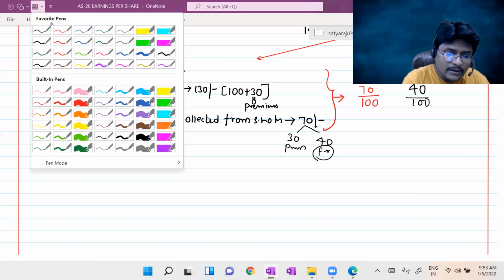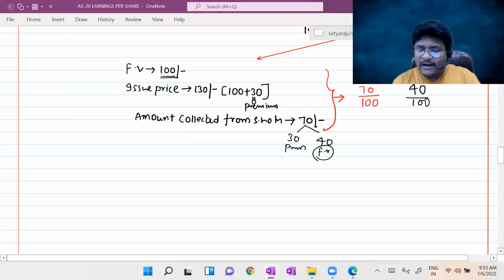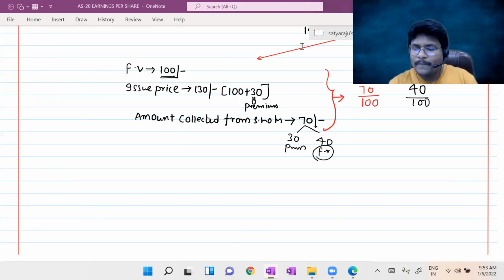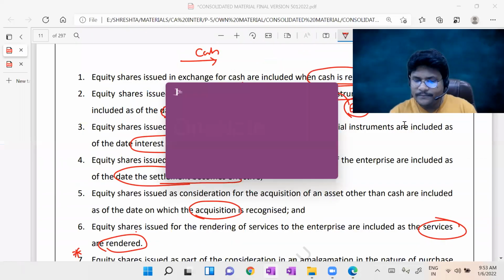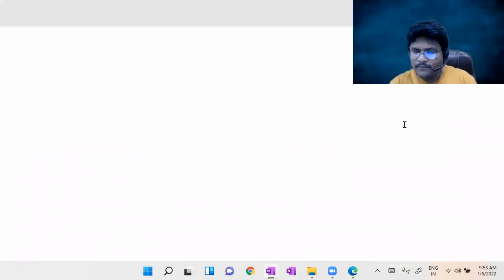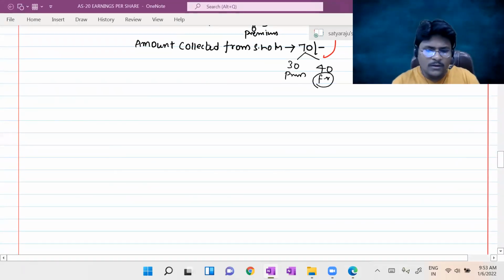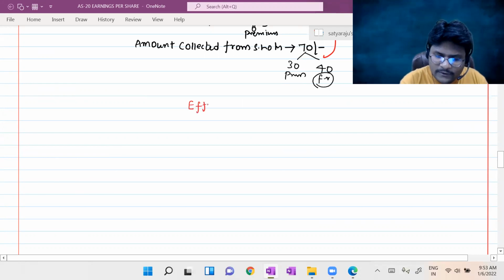as well as remembering. So, what is the concept of effective date? We are dealing with the concept of effective date.